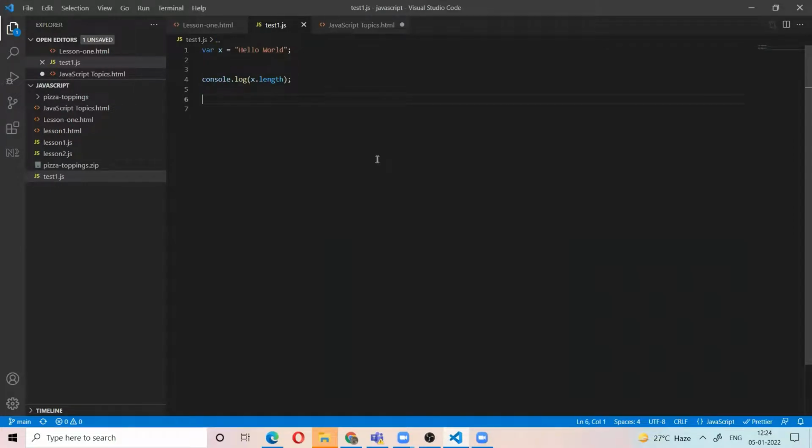At the same time, a string has some methods. For example, x.charAt, which is nothing but a function. Some functions take parameters. This function takes the position. It will return the letter in the x string at position 3. So 0, 1, 2, L, right?